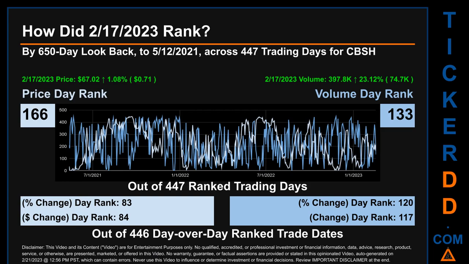The line graph overlays price and volume's daily ranking, as shown respectively in light versus dark blue, across those target trading days. In this view, essentially the dips are good whereas the spikes are bad. The price's day over day percentage change, jumping 1.08% on February 17, 2023, had a day rank of 83 while its dollar difference of 71 cents had a rank of 84 when compared day over day across 446 trading days. Volume's percentage change and difference were ranked respectively at 120 and 117.